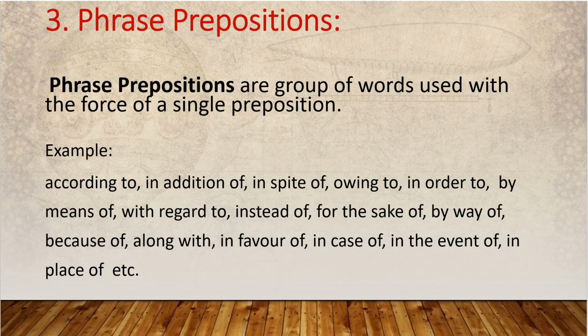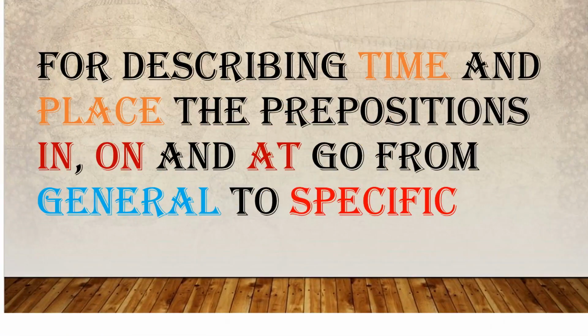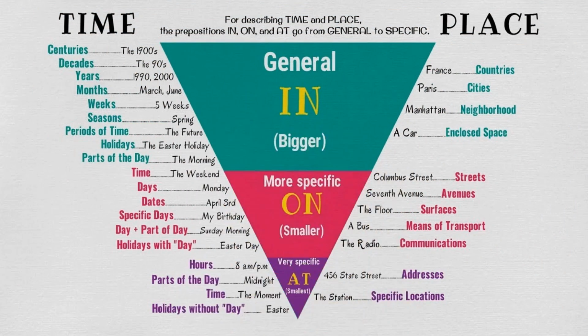Now, for describing time and place, only in, on, at. If you know when we use them for time and where we use them for place, these three prepositions go from general to specific. When we use in, when we use on, and when we use at for place and time, we will know. If you are perfect with this, you can use it in your daily conversations perfectly. Now see, you should learn this. Learn means just to see it one or two times, then you will get it.